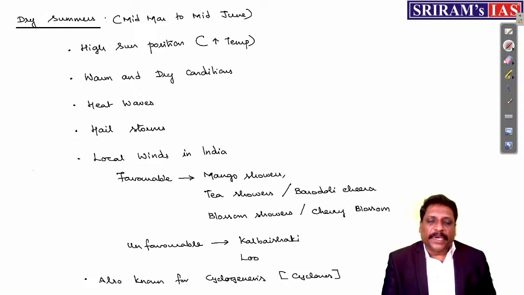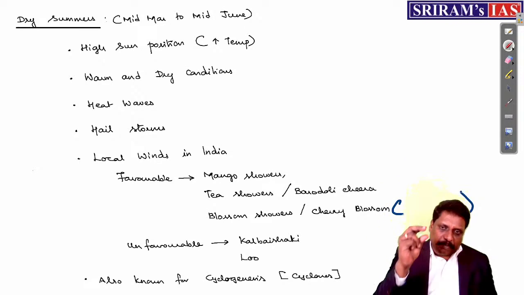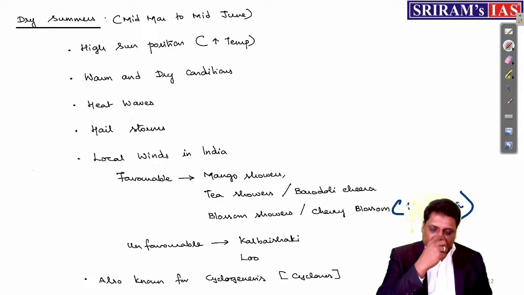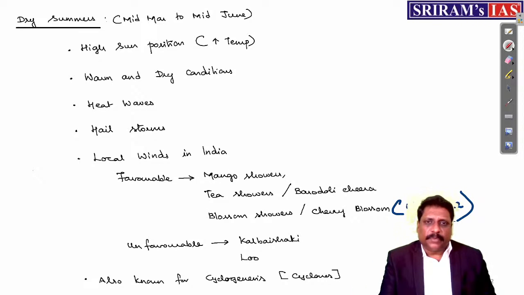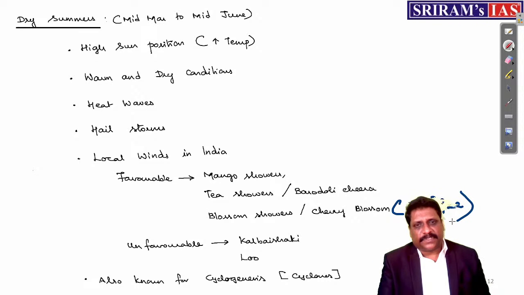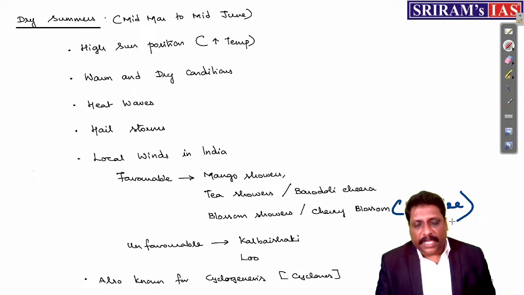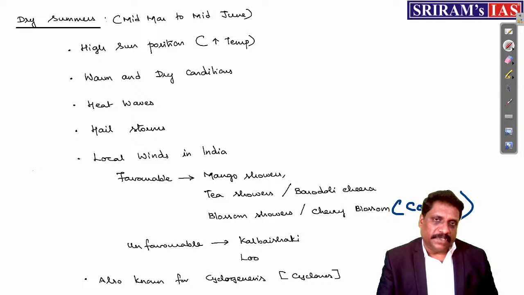Then blossom shower. Blossom shower is also called cherry blossom. Don't get carried away by this name. This word cherry blossom or blossom shower is beneficial for coffee plantation. See, because when the coffee bean, my dear friends, ripens, it looks like a bunch of cherries. That's the reason you call them what? Cherry blossom or blossom showers.